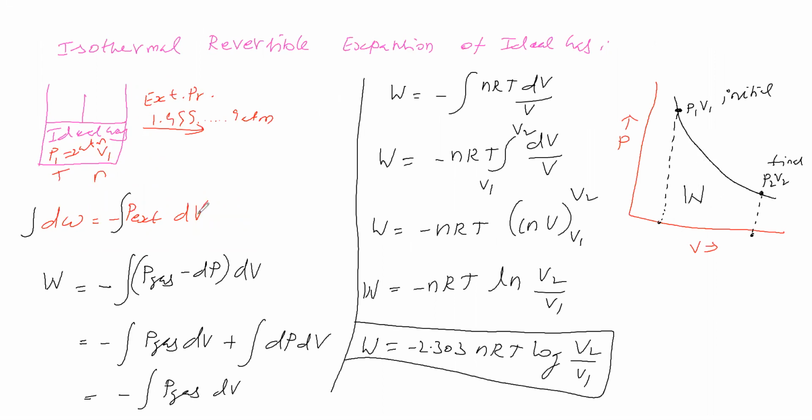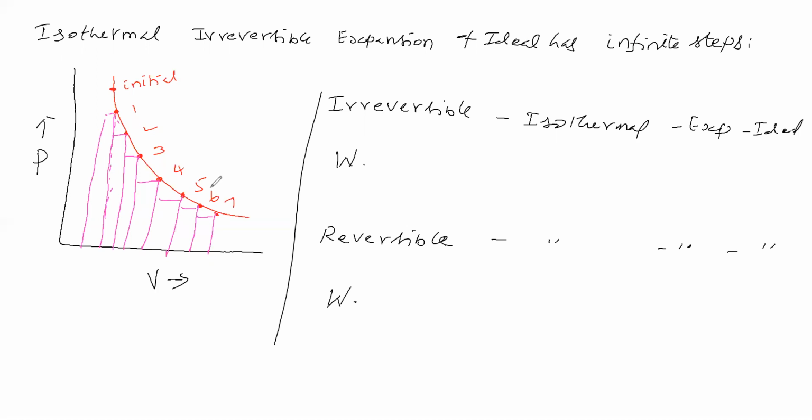What about work done here? Now you see clearly that this part is not coming under work. Therefore the work done in this irreversible process is low, and in the reversible process it is high.